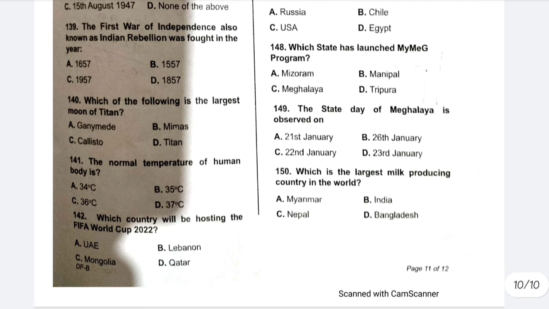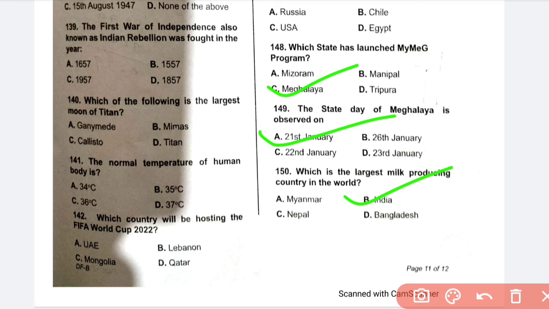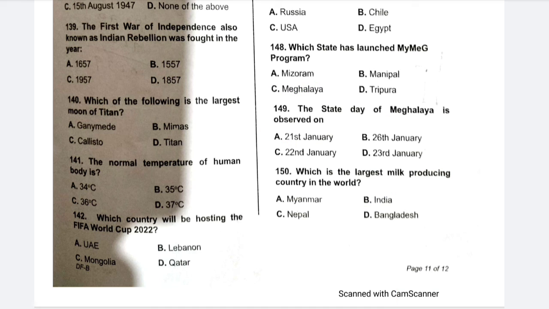Which state has launched the My Meg program? This is Meghalaya. The state day of Meghalaya is observed on 21st January. Which is the largest milk producing country in the world? This is B, India. Okay, thank you. That's all.